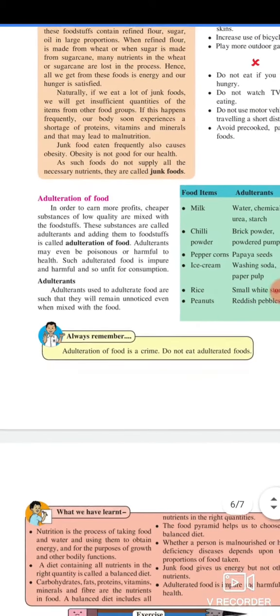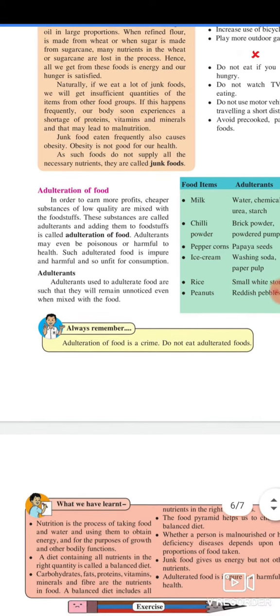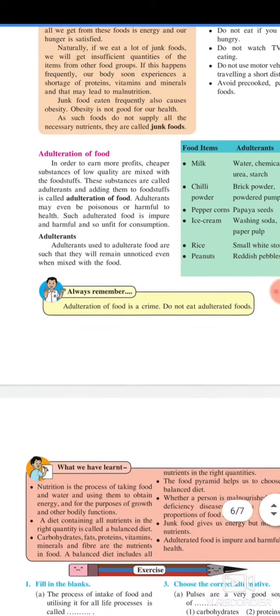Adulteration of food. In order to earn more profits, cheaper substances of low quality are mixed with the foodstuff. These substances are called adulterants, and adding them to foodstuff is called adulteration of food. Adulterants may even be poisonous or harmful to health. Such adulterated food is impure, harmful to health, and so unfit for consumption.